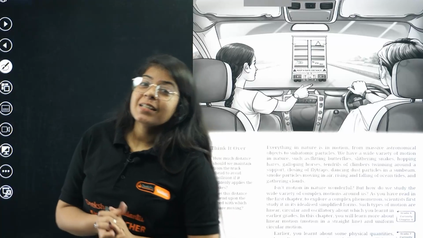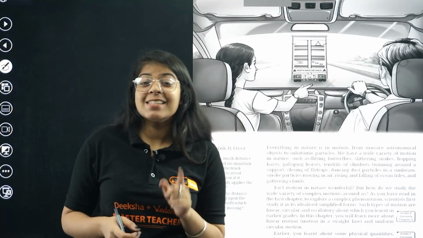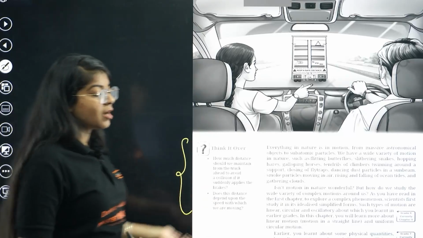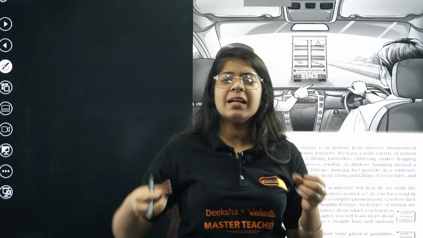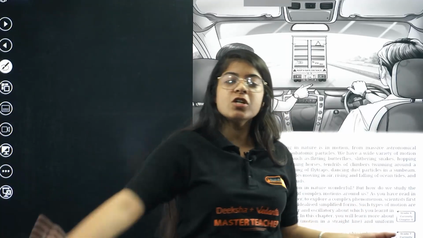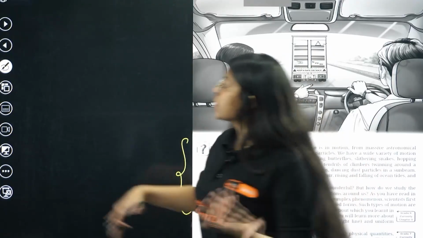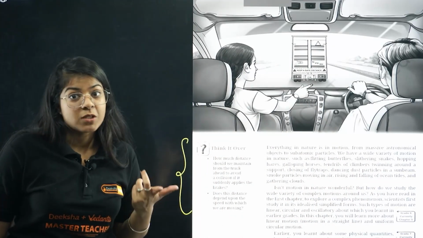These are common sense, right? And this is what NCERT is trying to teach you. Then, does this distance depend on the speed with which you are moving? Of course, if we are moving at high speed, we will keep a little more distance. If we are at lower speed, we might go a bit closer because it's easier to handle the vehicle. At a larger speed, will it be easier to handle the vehicle? No. So we maintain a bigger distance, and that is exactly what common sense is.